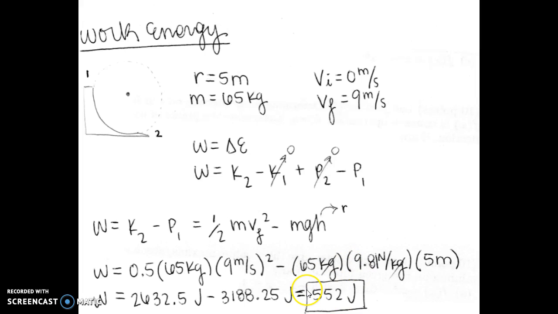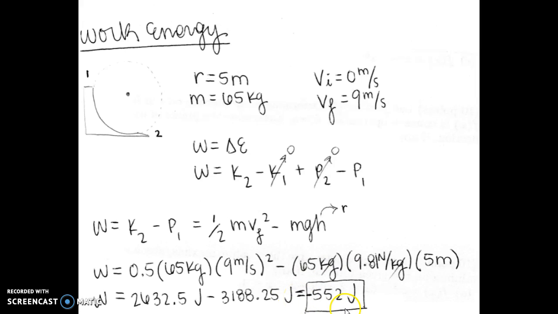Now, the actual answer is supposed to be negative 550 joules, but I'm not exactly sure how they got that, because I've even changed gravity to 10 and to 9.8 instead of 9.81, and I still got either this or a larger value. I'm not sure how exactly they got 550, but this is close enough for me to be satisfied with this answer.